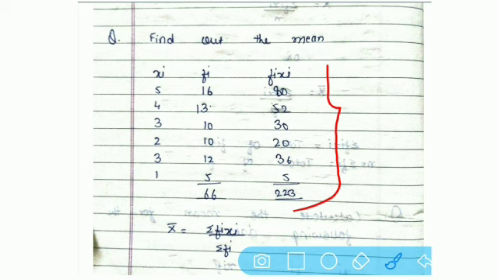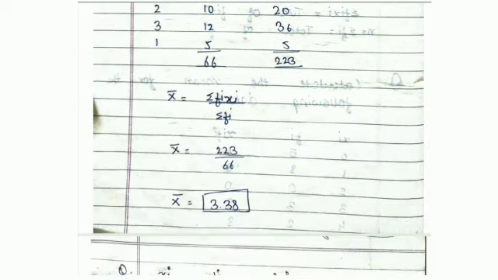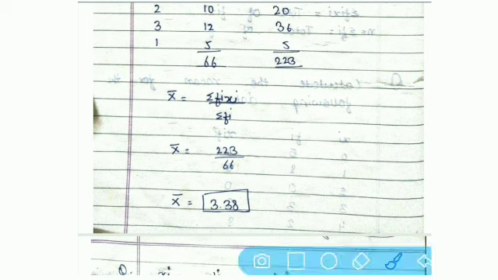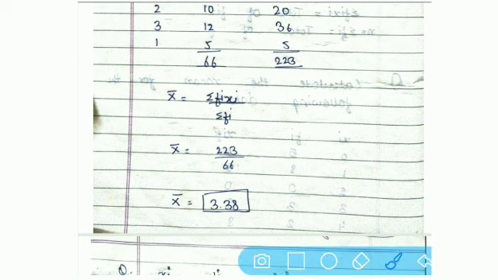Now we have to put both the totals into our formula. What are both totals? That is 66 and 223. So let us put our formula first. Our formula is sigma fi xi divided by sigma fi, that is total of fi xi divided by total of frequency.